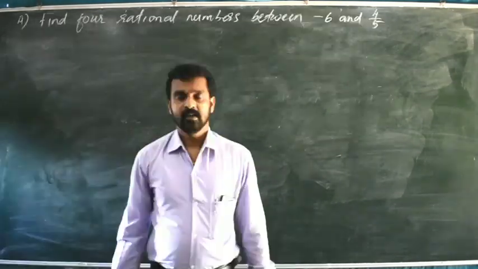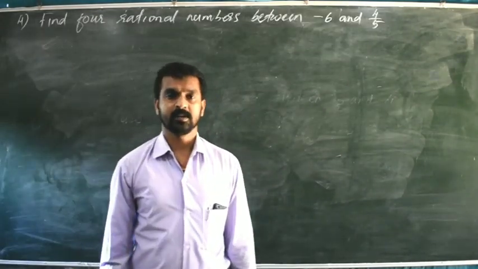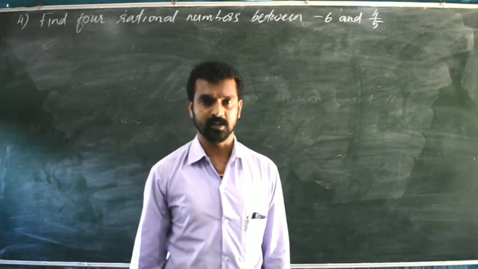That is the answer. Okay, now question number 3, you do it by yourself.